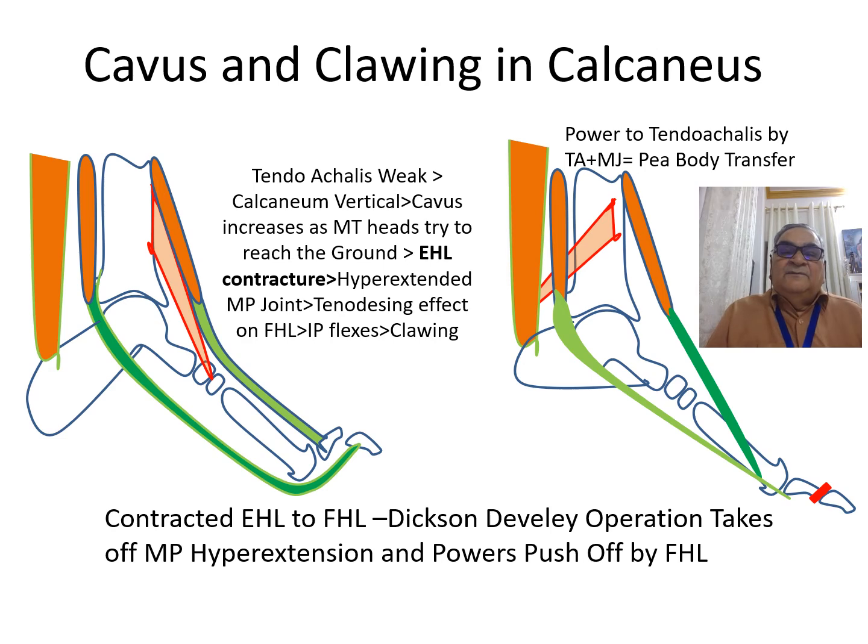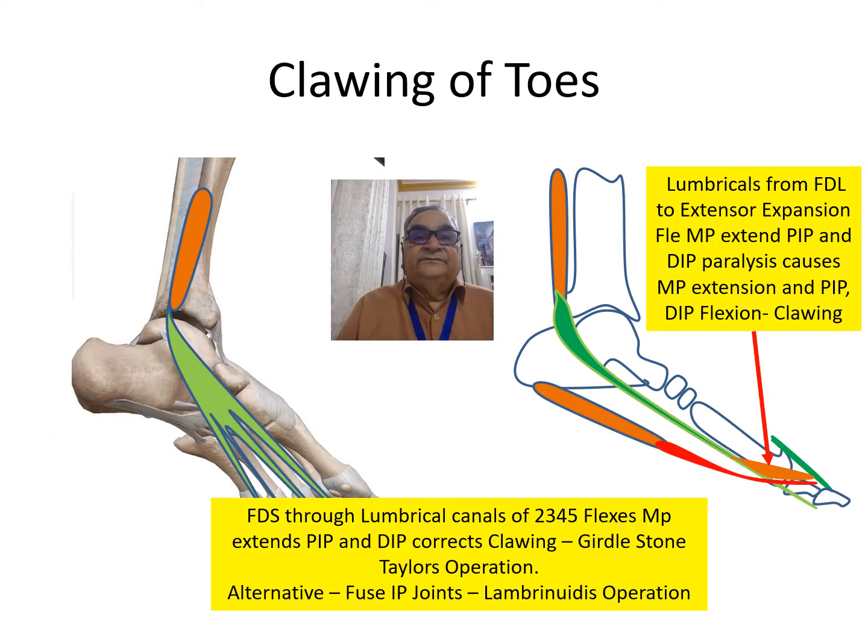Now, if the same clawing occurs in the little toes, then you see that the flexor digitorum profundus tendon gives a muscle, the lumbrical, to the extensor expansion in the toes.